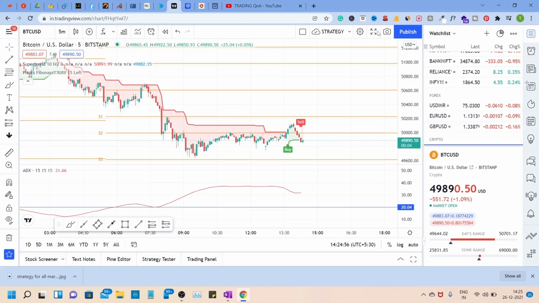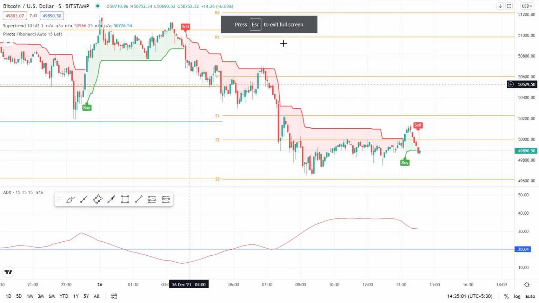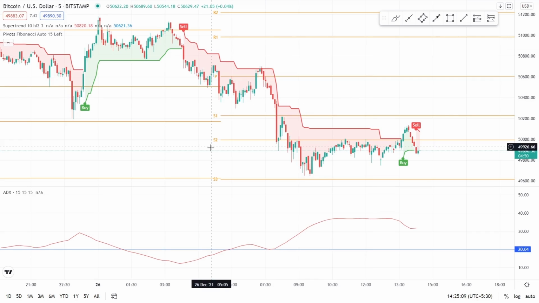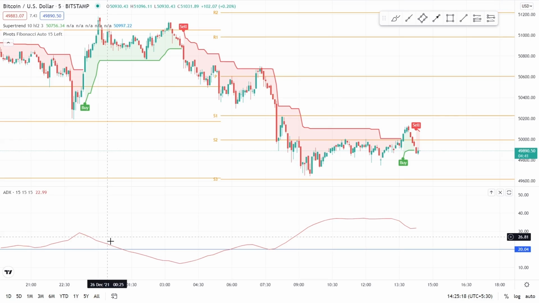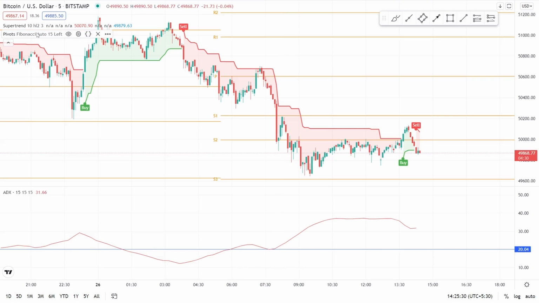Today I am going to show you a strategy that has 90% accuracy on the forex market and crypto market, and 80% accuracy on the Indian stock market, especially on Nifty and Bank Nifty. If you are an Indian trader or a forex and crypto trader, then it will be a good strategy for you. To start trading with this strategy, we need only 3 indicators and some candlestick knowledge.